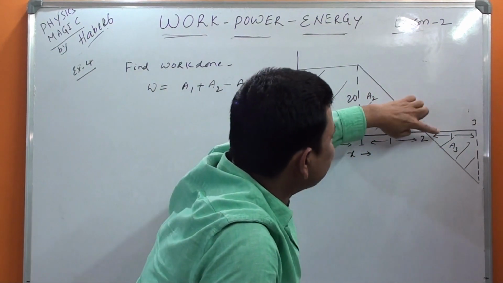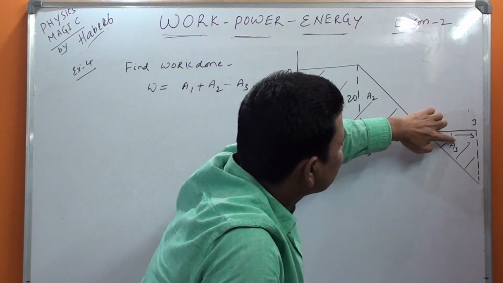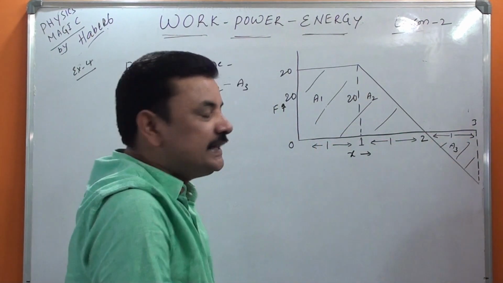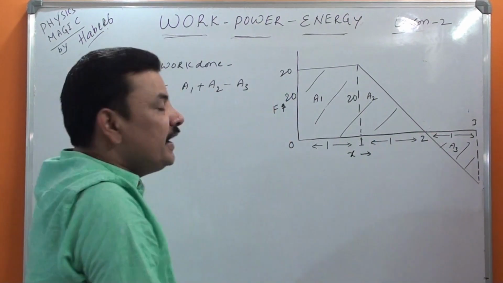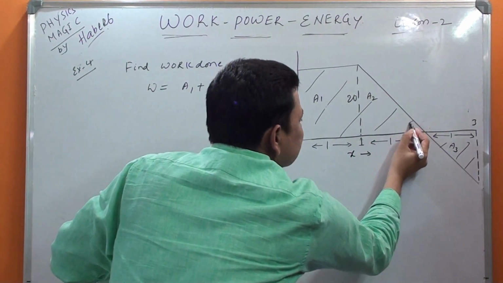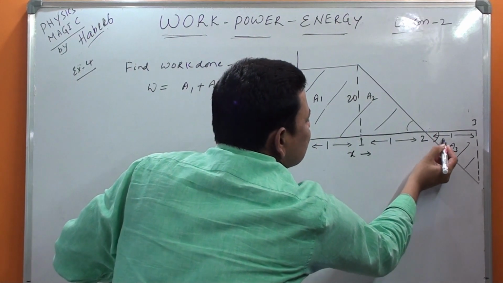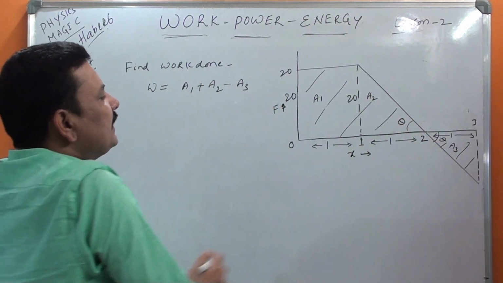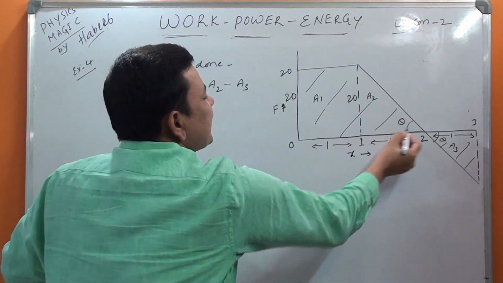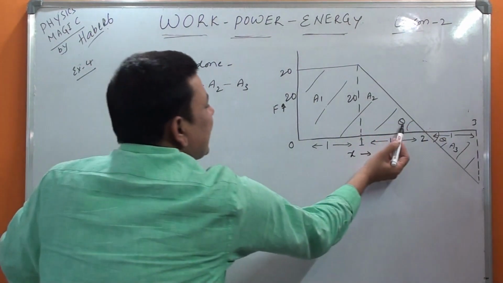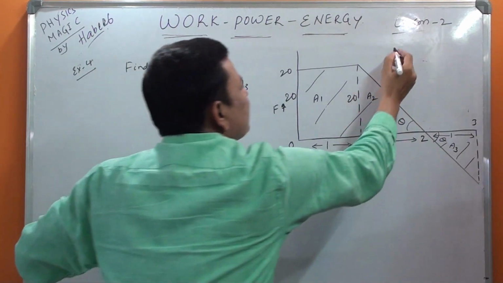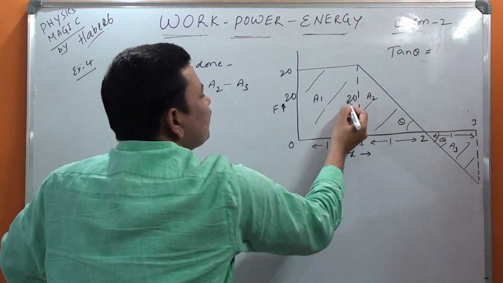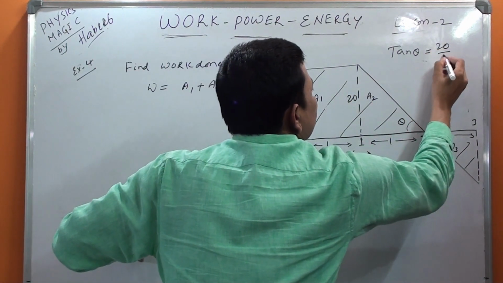When it is not given, how will you find this area? Half into base. Base is 1 meter. It is clearly here 1 meter. But this is not given. That's why we have to find that. In order to find that, let us suppose this is angle theta, this is also angle theta, and both angles are same, then I can take this as a right angle triangle. Then tan theta is equal to opposite by adjacent. I am writing here tan theta is equal to opposite 20 by 1.